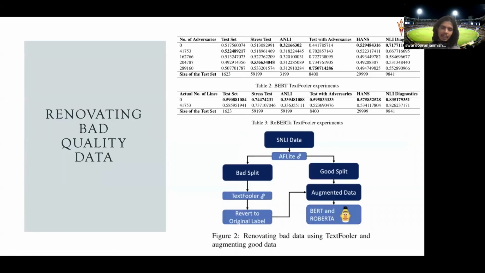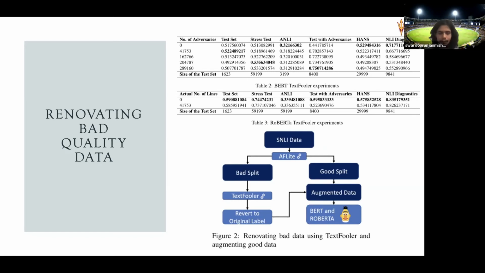So we use the same thing here. The bad samples, which are supposed to be rejected by our data quality index or AFSI, we input to TextFooler and convert into robust examples. And since it's an adversarial example, we have to revert to the original label, because an adversarial example is something where the model gets fooled, right? The model predicts the wrong label. So we revert to the original label and basically do data augmentation. We have the good data that comes as it is, and the bad data after adversarial transformation, we augment with the good data, and then we train again, giving it to BERT and RoBERTa.